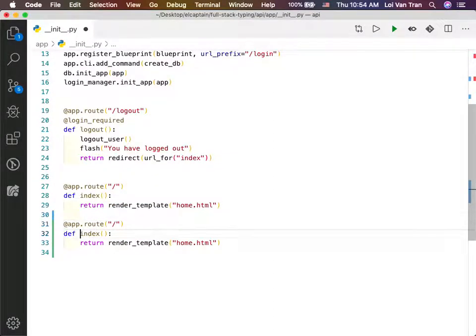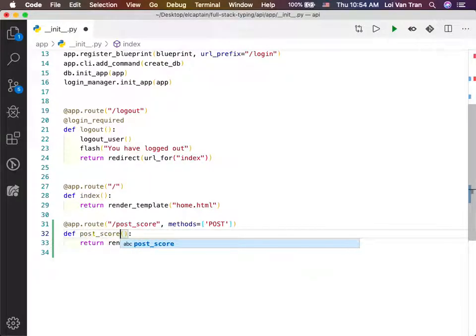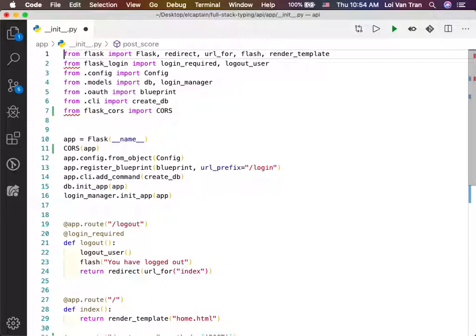So we're gonna define a route called post score, and this is gonna take methods of post. And then we're gonna call the route post underscore score. And what are we gonna do here, guys? First off, I'm gonna return some JSON, okay? I'm gonna start real small right now. I just wanna see whether or not we can hit the endpoint, okay?